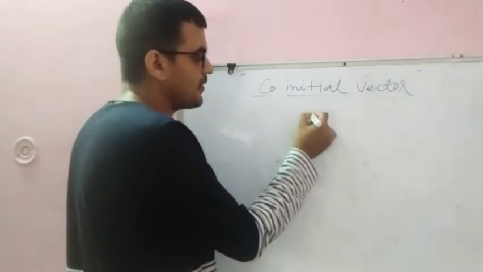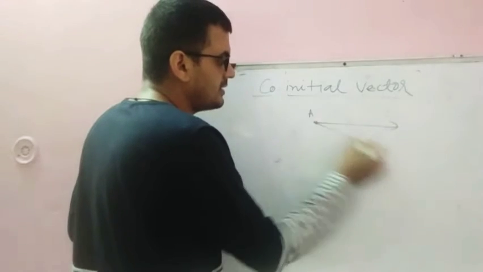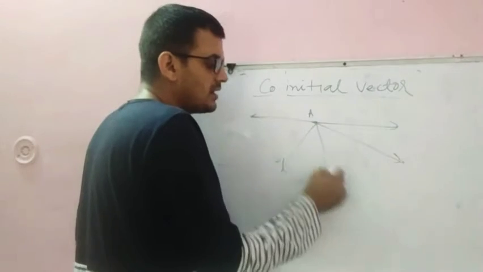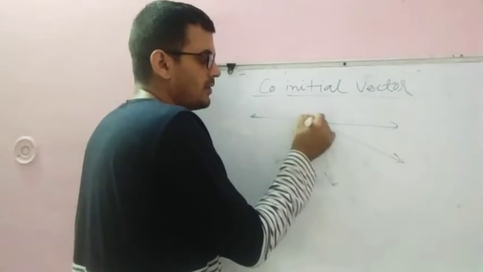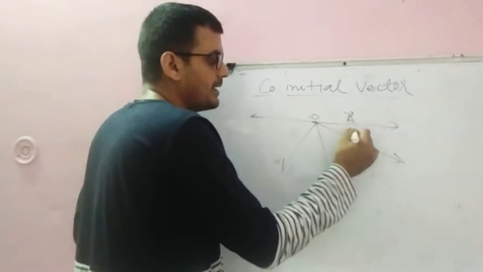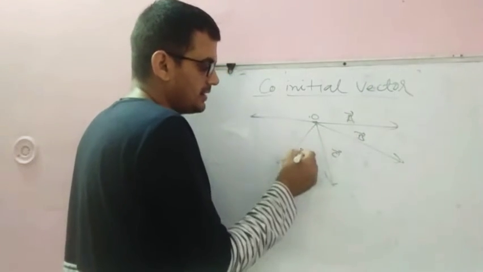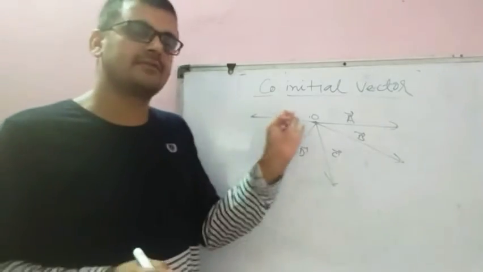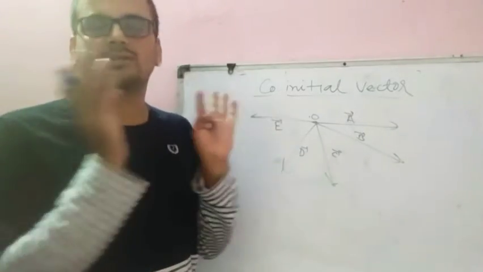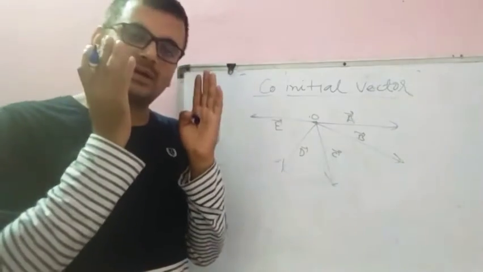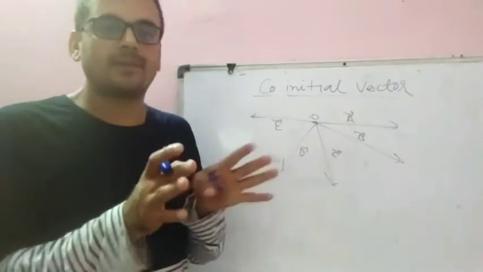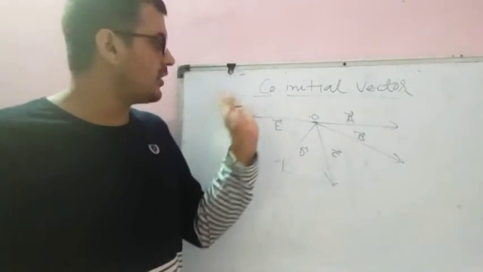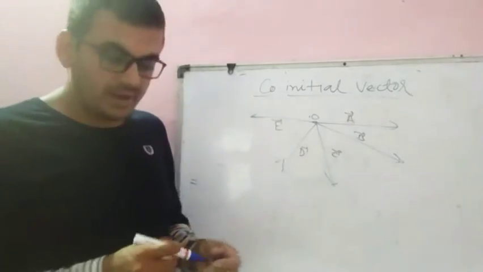Let us suppose this is the point, and this is vector A, this is B, this is C, this is D. So these all are coinitial vectors: vector A, vector B, vector C, vector D, vector E. These all are coinitial because they are originating from the same point. Maybe they have the same direction or the same magnitude, or may not. This is not compulsory. If they are originating from a common point, then we will call them coinitial vectors.